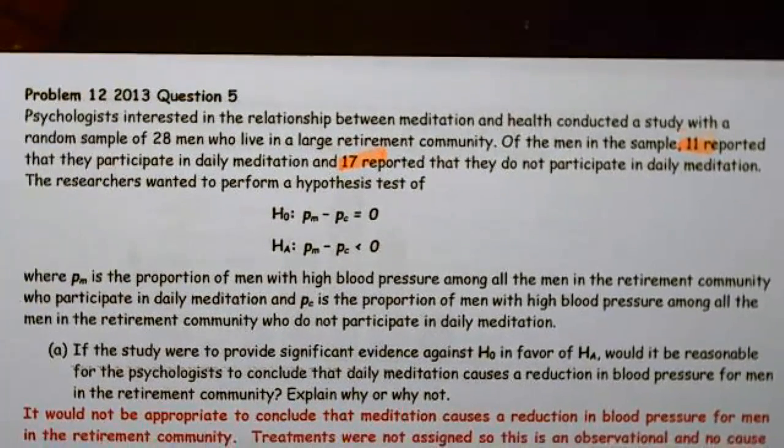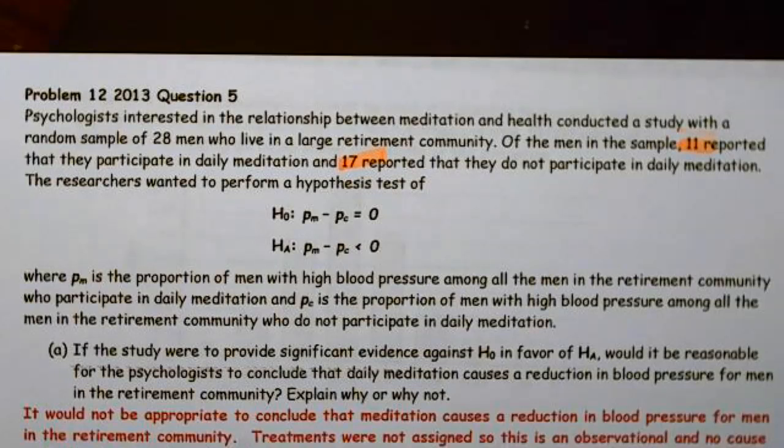The researchers wanted to perform a hypothesis test, and what they wanted to know was, is the proportion of meditation minus the proportion of those who don't practice meditation, do they have a different amount of high blood pressure among them?